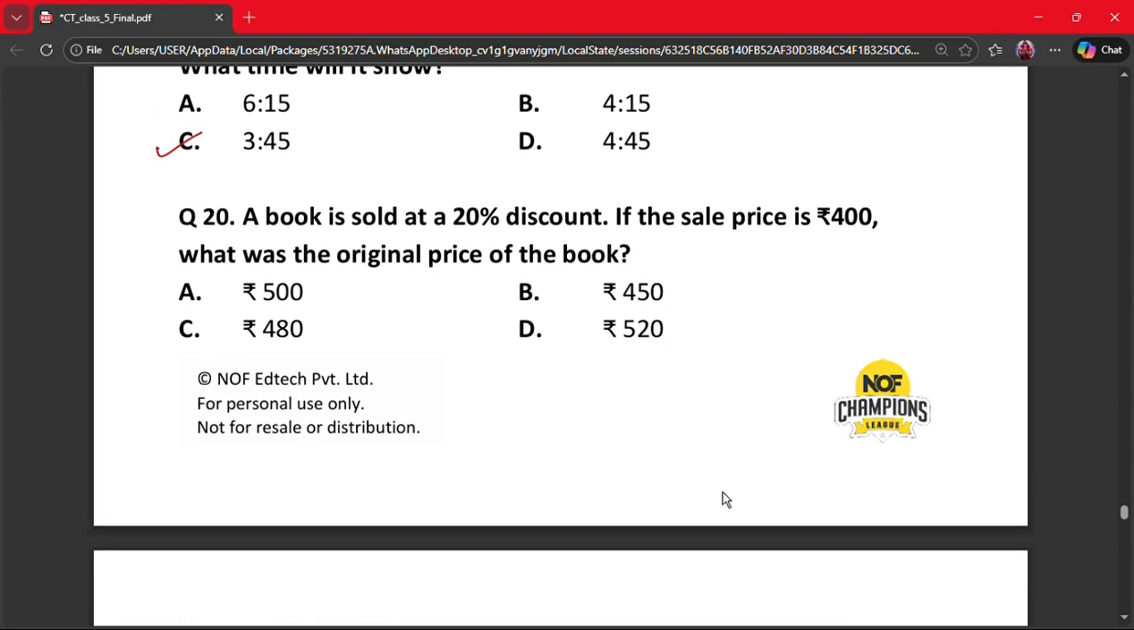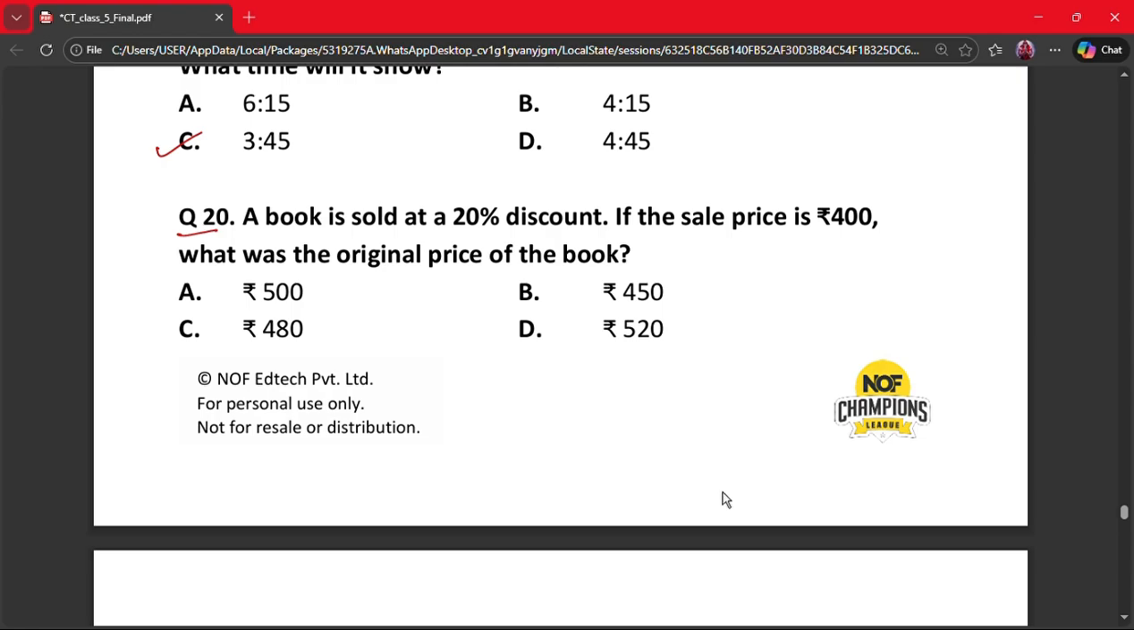Our next question is question number 20. A book is sold at a 20% discount. If the sale price is rupees 400, what was the original price of the book? A. Rupees 500, B. Rupees 450, C. Rupees 480, and D. Rupees 520.